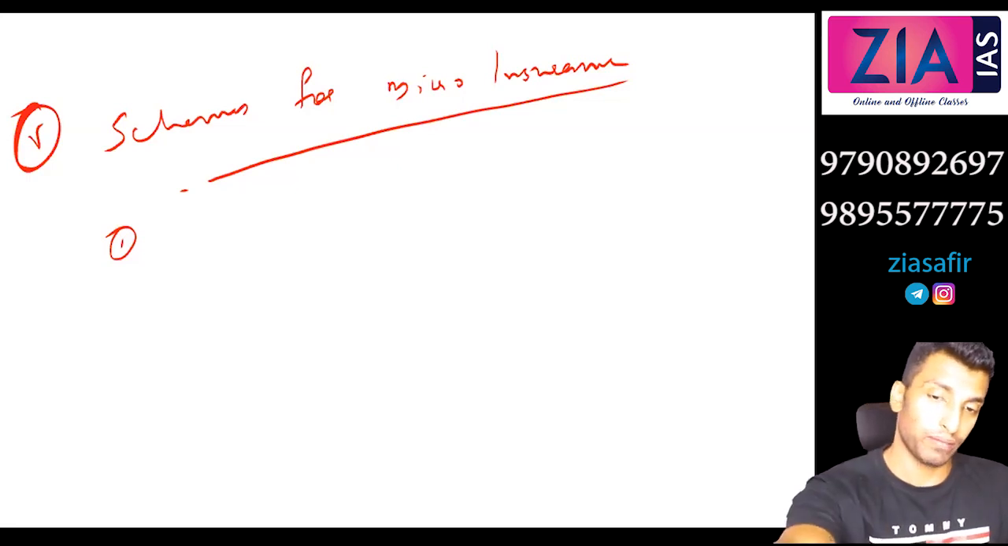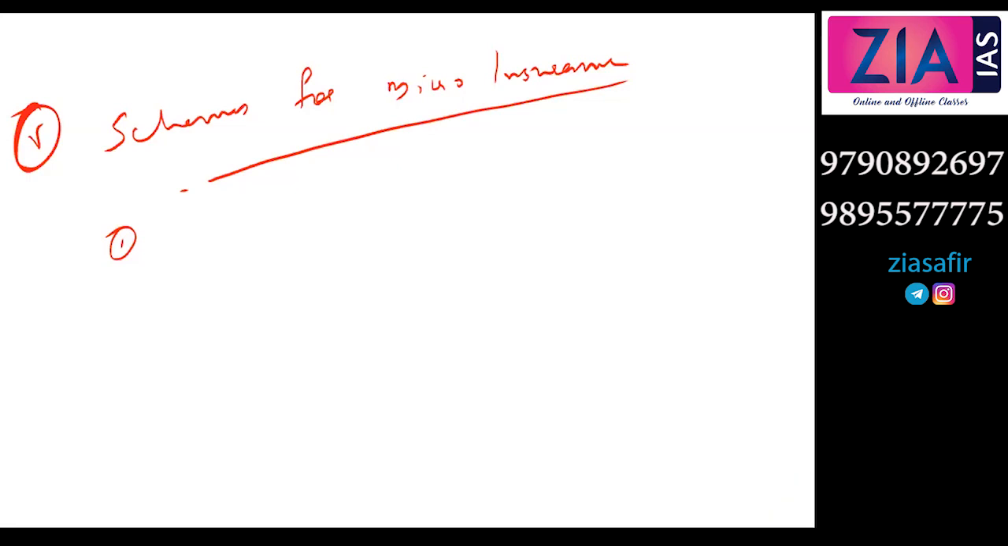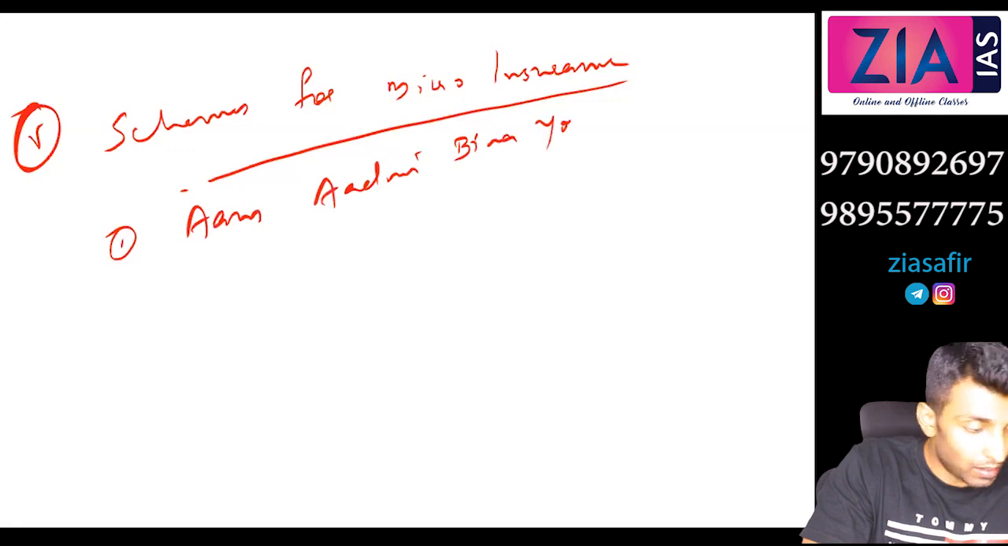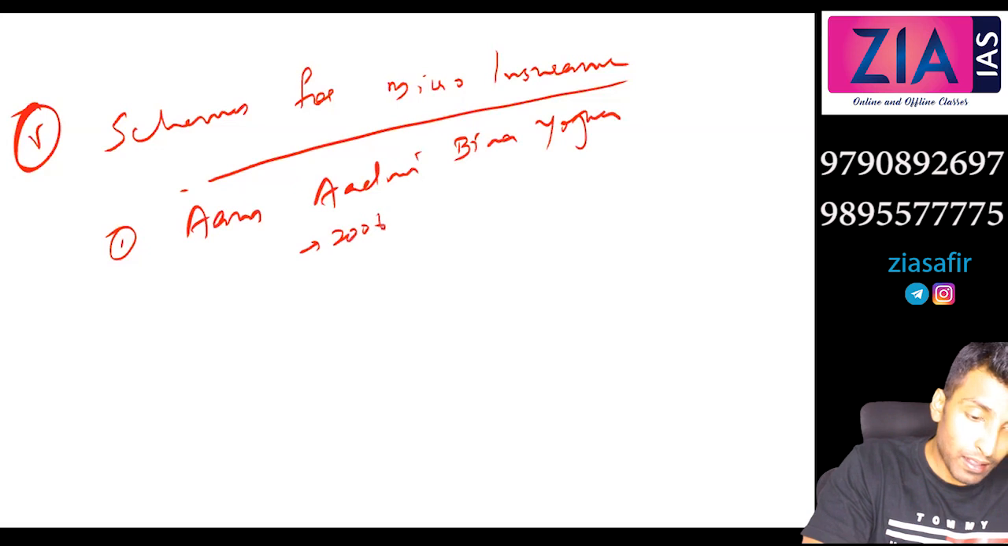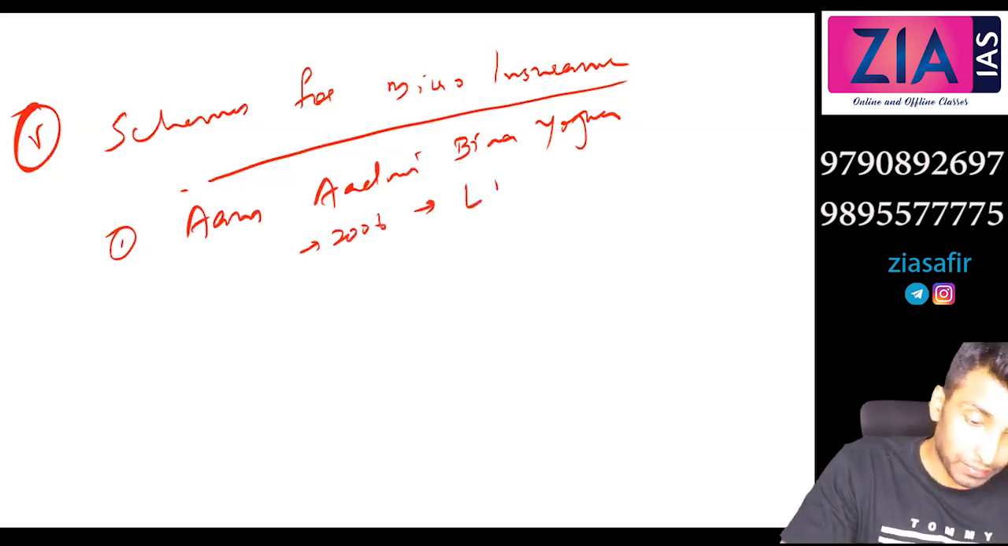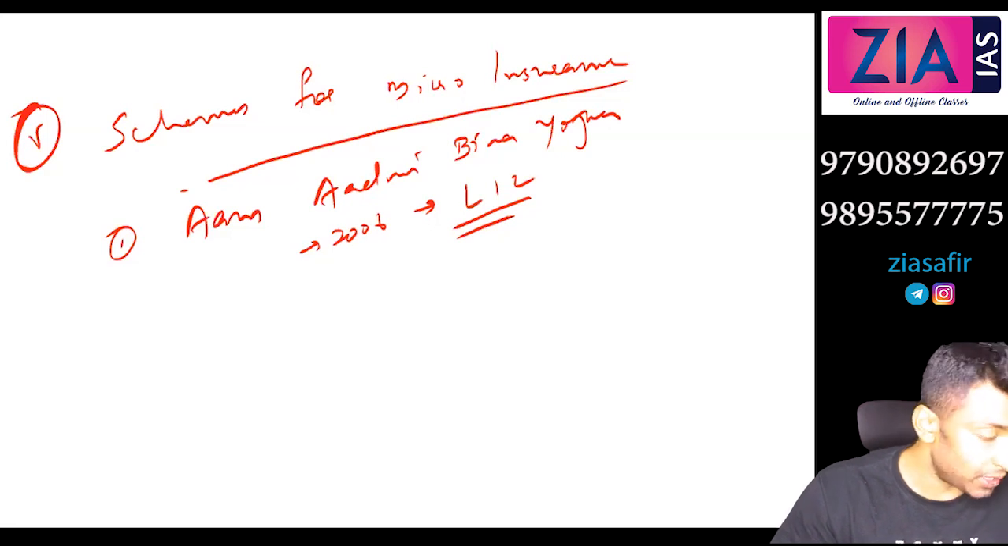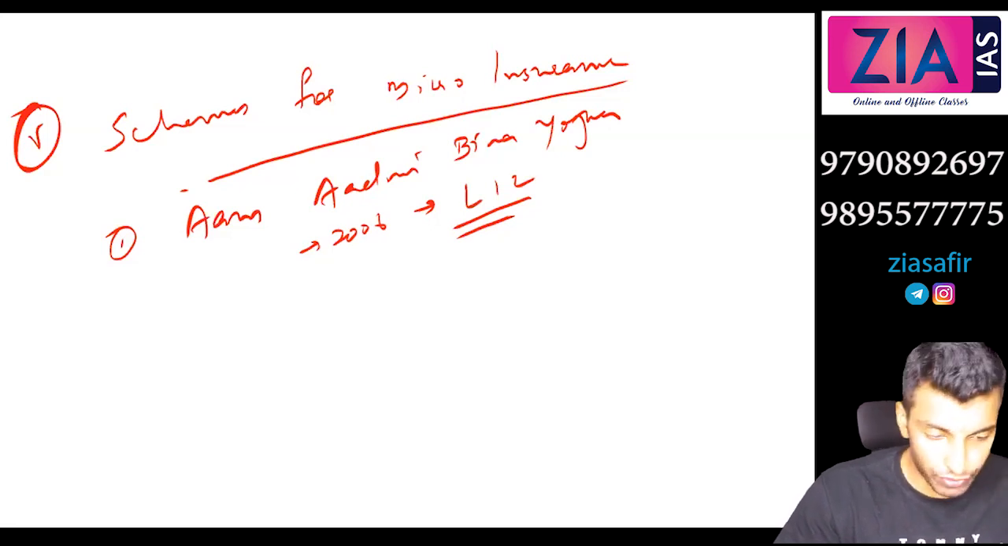Okay, now I will discuss 2-3 schemes which I have picked up for this particular micro insurance part. First one, Aam Aadmi Bima Yojana, initiated in 2006 by LIC. So it is actually a life insurance scheme. You can write there, life insurance scheme.